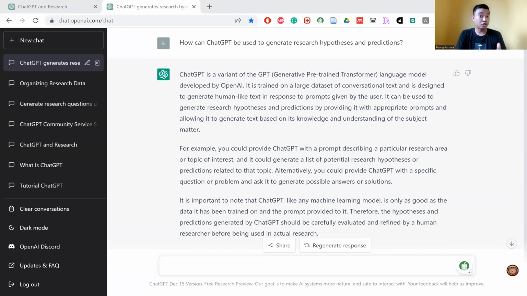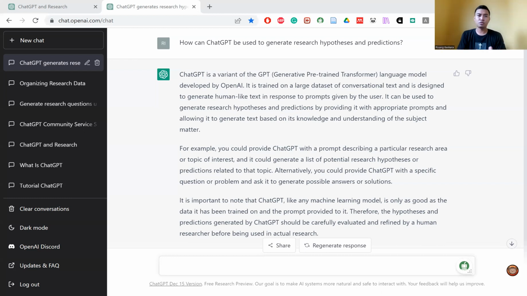Second, it's important to ensure that the hypotheses and predictions are based on evidence. This may involve reviewing existing research and identifying patterns or trends that can inform the hypotheses and predictions.